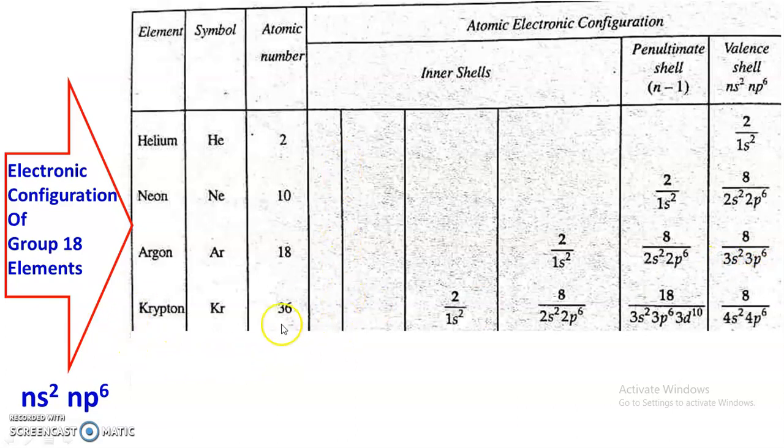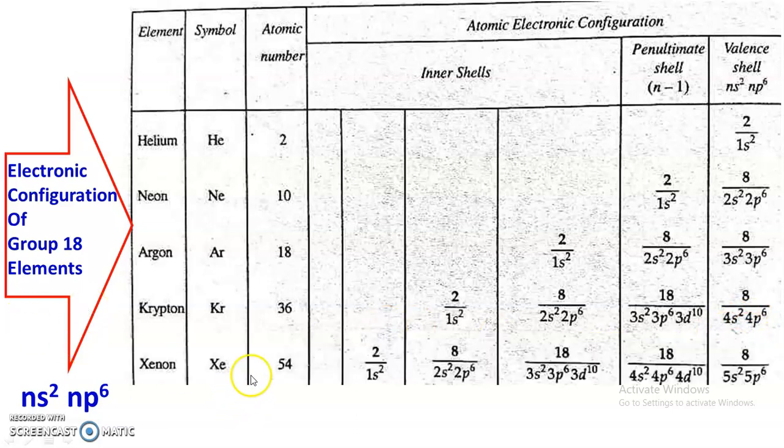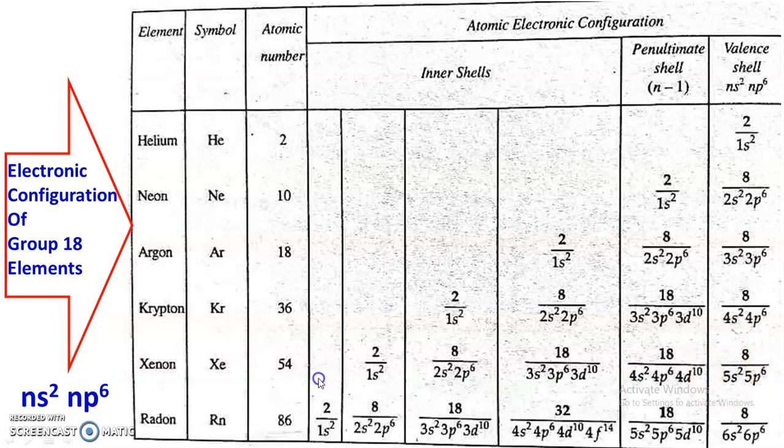Krypton, atomic number 36. Configuration is 1s2, 2s2, 2p6, 3s2, 3p6, 3d10, 4s2, 4p6. Again in the valence shell 8 electrons are there with the valence shell configuration 4s2, 4p6. Xenon, atomic number is 54 and the configuration is 1s2, 2s2, 2p6, 3s2, 3p6, 3d10, 4s2, 4p6, 4d10 and 5s2, 5p6. Again there are 8 electrons in the outermost shell.